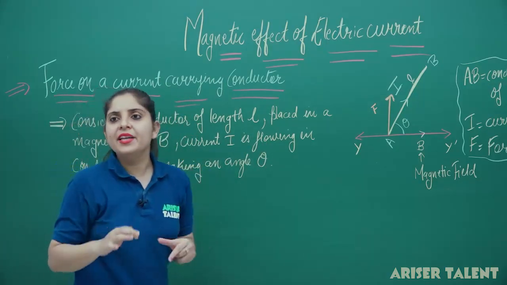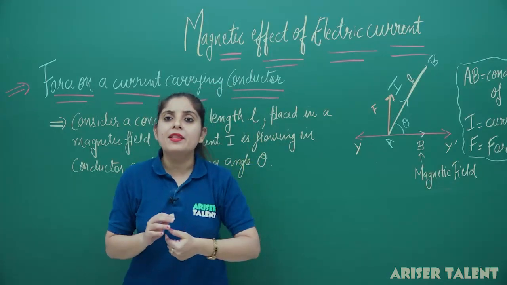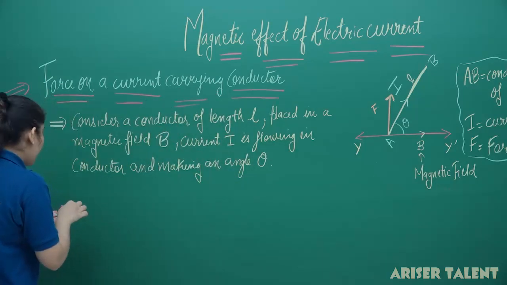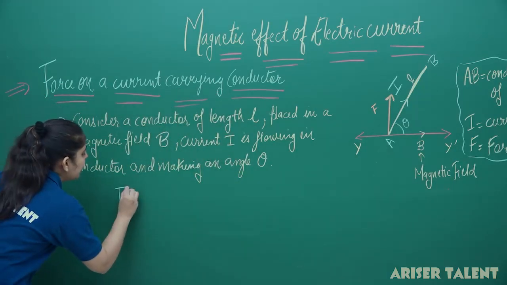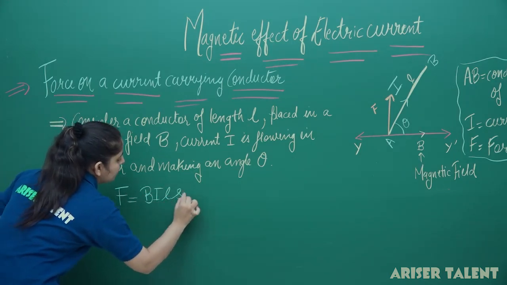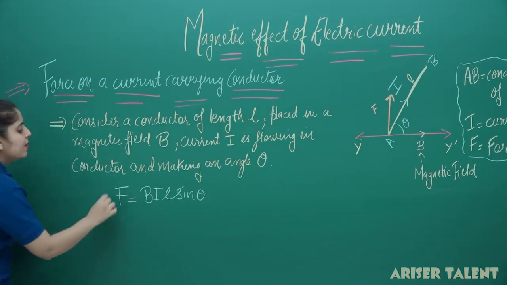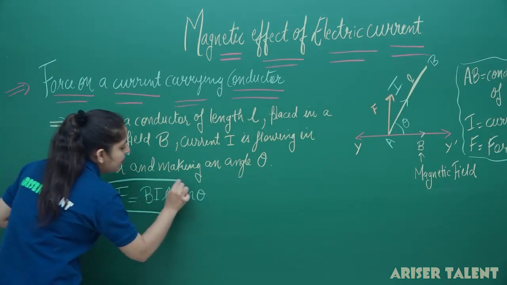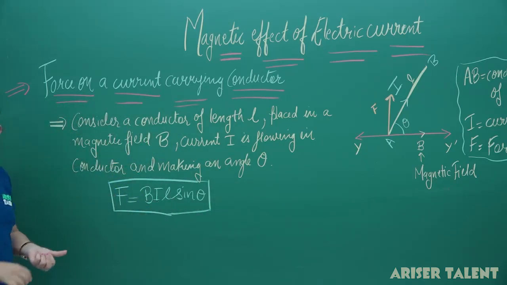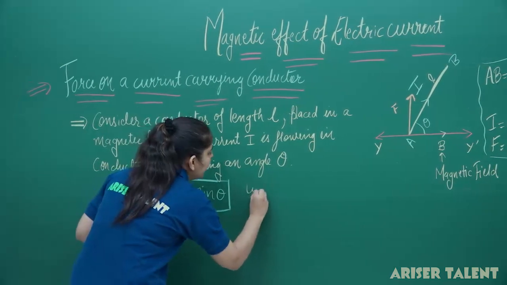Now the magnitude of the force on this current carrying conductor will be given by the formula F equal to BIL sin theta. This is the magnitude of force I am getting here. What are the specifications here, where